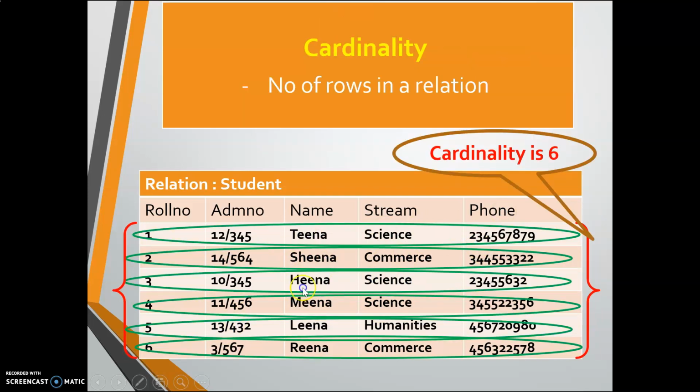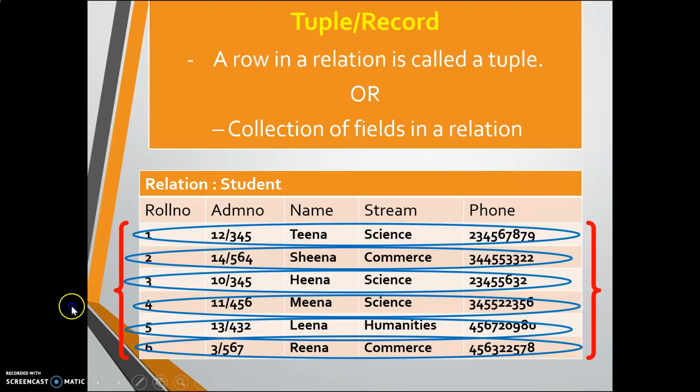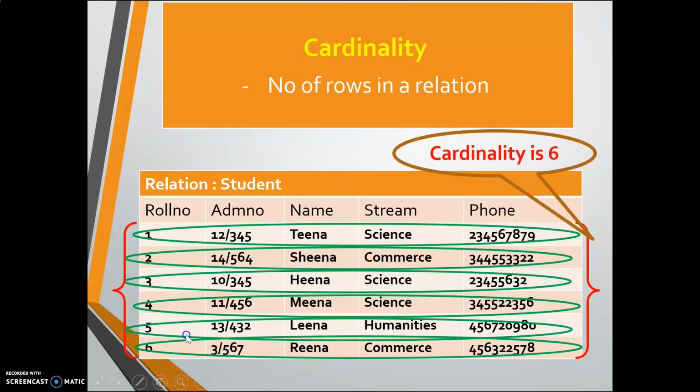The next term is the cardinality. Cardinality means how many rows are in your table. In this table there are 6 rows. That means the cardinality of this table is 6. Tuple means a single row. This is a tuple: first roll number, admission number, name, stream. This is a single tuple. The second is also a tuple. The third, this is a tuple. But what is the total number of tuples? That is the cardinality, which is 6.